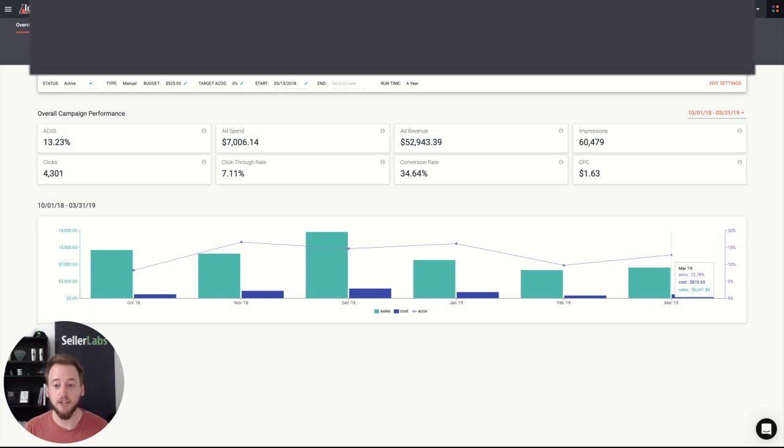So what are the things we need to look at to decide if we want to recreate a campaign or not? Those are the things we just talked about. They're the ACoS. If we see it going up and sales going down, it might be an indicator of something wrong. Additionally, if ACoS is going down, sales are going down, and placements are going down without you deciding that you wanted to do that intentionally, you might want to look at that too. You also want to look at click-through rate. If we're driving a lot of traffic and people are clicking on it but not converting, that's going to affect it as well. And we need to look at the data for your entire account and understand if it's something you should do. Again, it's on a prescribed basis.